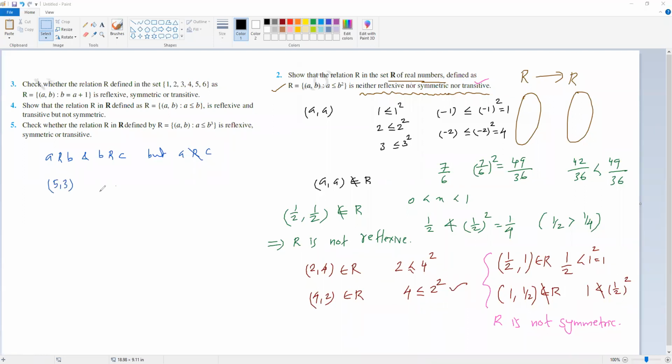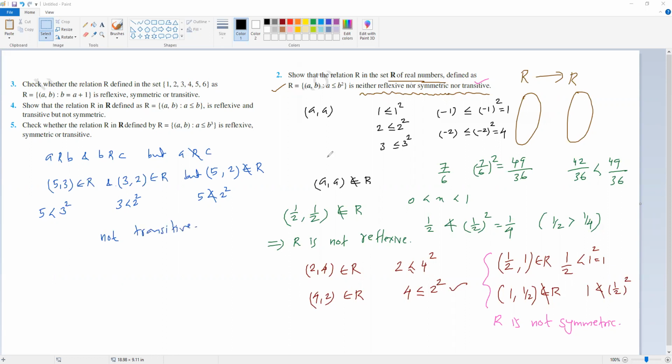5,3. Okay, let us see. 5 is less than 3 square. Correct. So 5,3 relation में आएगा and 3,2. 3 is less than 2 square. Correct. वो भी आएगा. But 5 comma 2, 5 is not less than 2 square, correct. So 5 comma 2 relation में नहीं आएगा, that means it is not transitive. Very good.